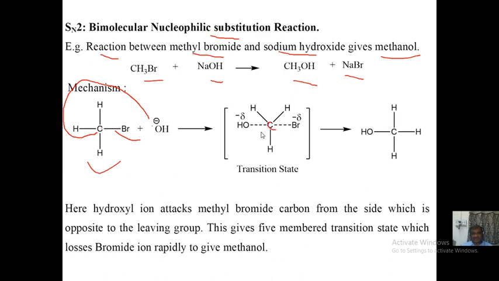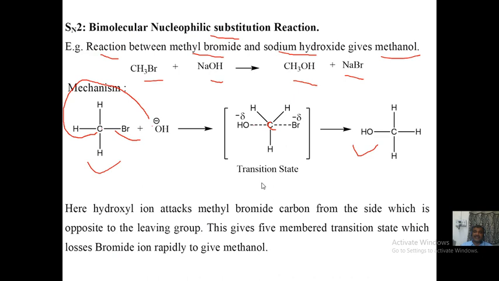At one point of time the bonding between carbon and Br is 50%, and this is also 50%. Now Br has already decided that it wants to leave, so only 10% connection between carbon and Br is left, and this will be 90%. At one point the whole Br is gone and there is complete connection of OH with the central carbon atom, giving methanol as the product.